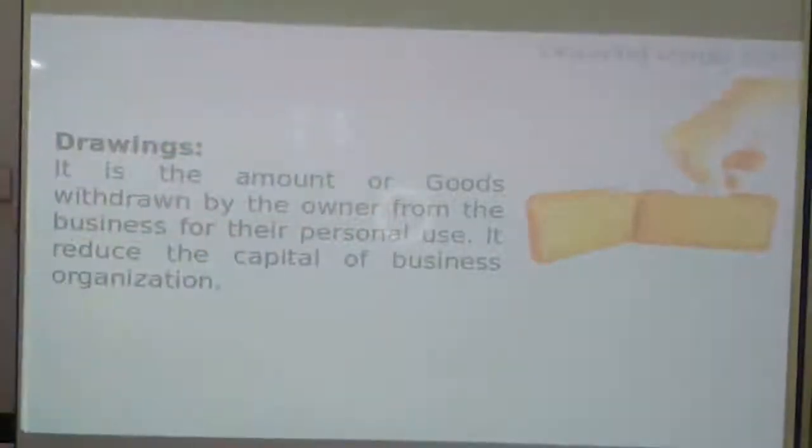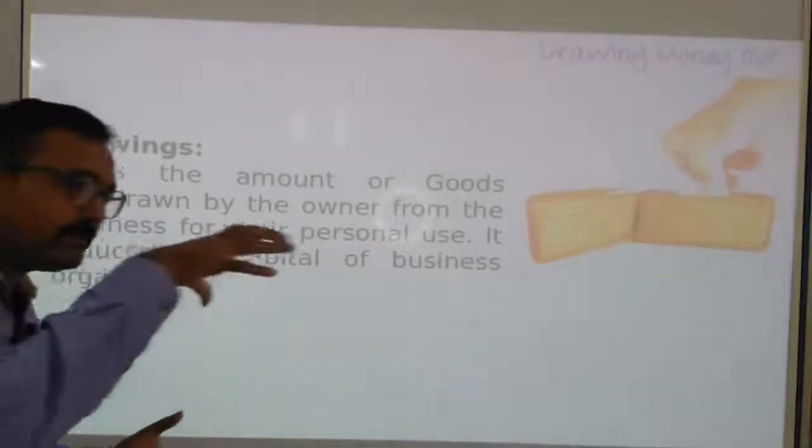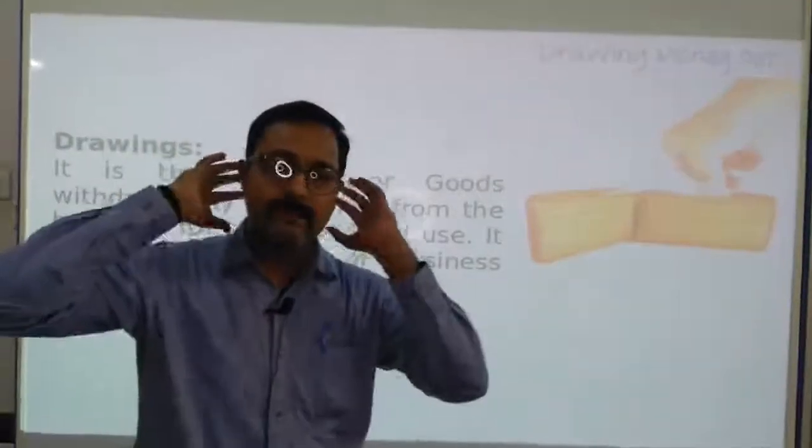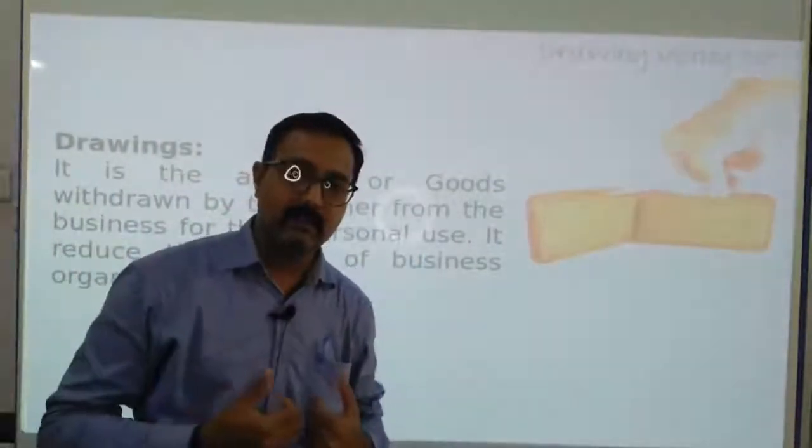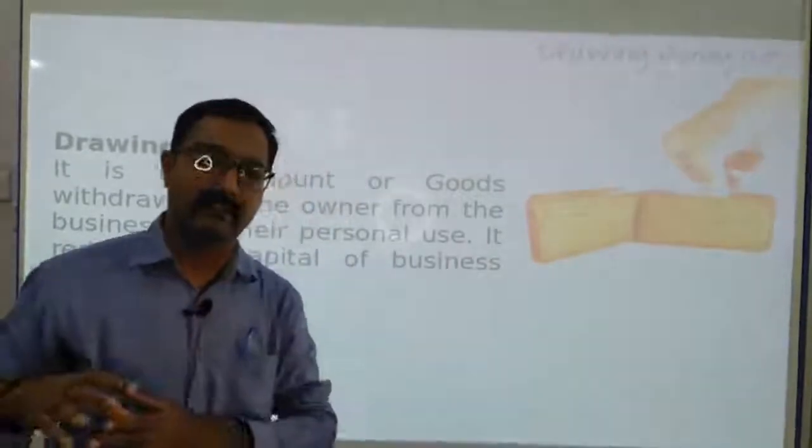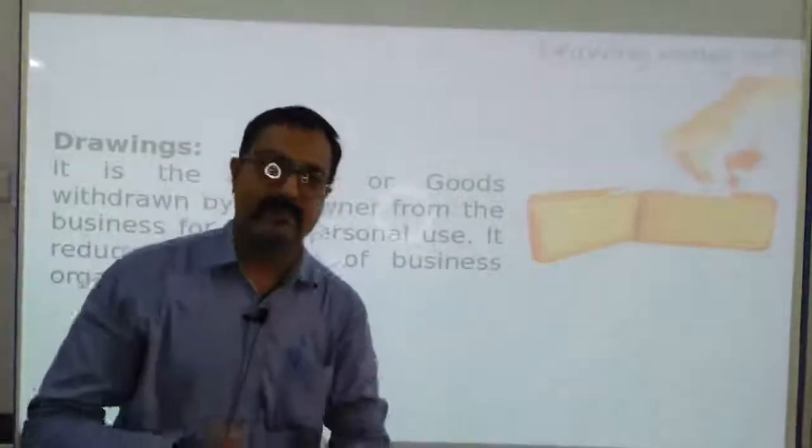So drawings is the amount or goods withdrawn by the owner from the business for their personal use. It reduces the capital of the business organization, because whenever you withdraw something, just like I have withdrawn the headphone, it will decrease my profit.